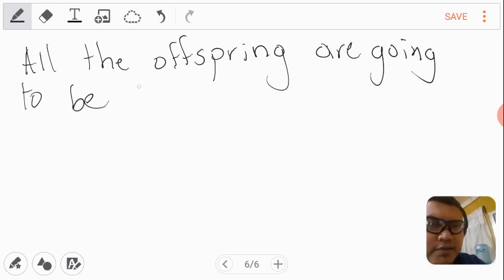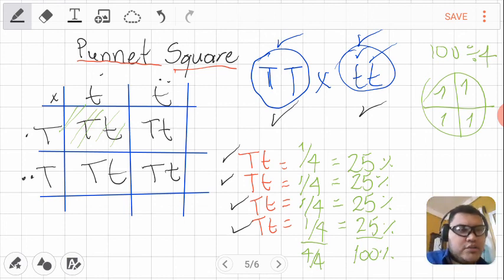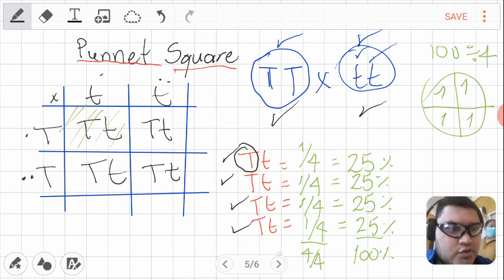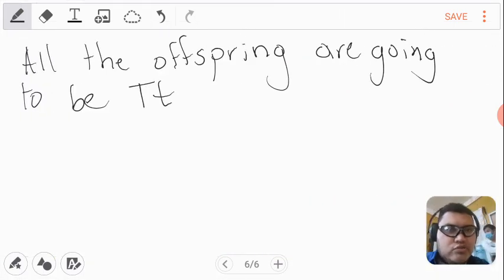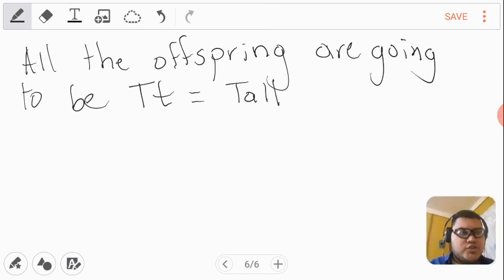Are going to be Tt. That's what the information is saying. Look, all of them are heterozygotes. So all of them are going to be what? All these plants are going to be tall or short. Remember that the visible characteristic is this one. So in the interpretation of the information, you are going to say all of them are going to be Tt, heterozygote. It means that it's going to be tall. And that's the end of the exercise.